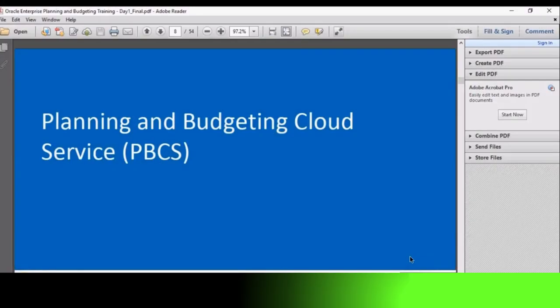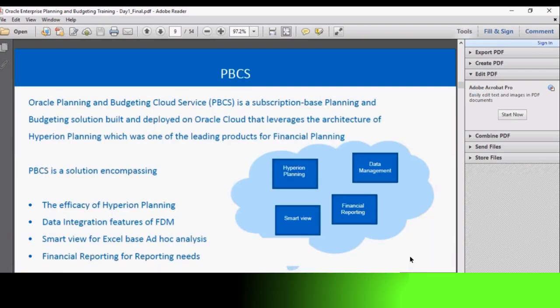Let us move on to the next topic, the main topic for the day, Planning and Budgeting Cloud Service, PBCS. As already mentioned, EPBCS is an enterprise layer above PBCS. So first let us know what PBCS is and what is all included in PBCS.